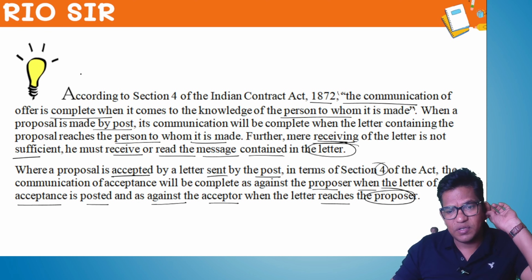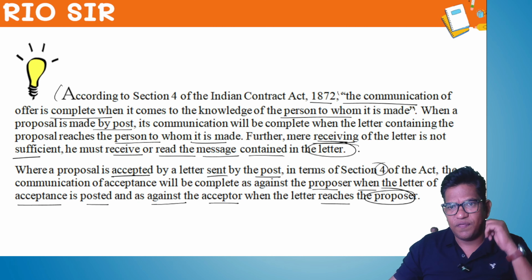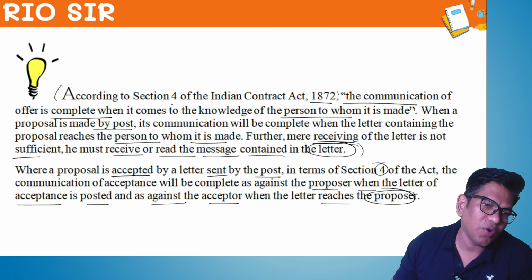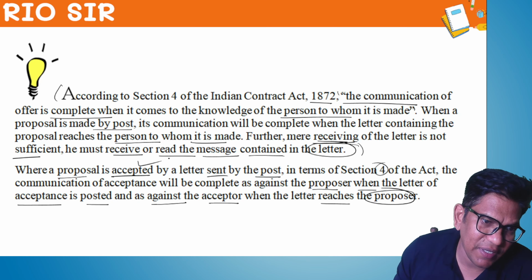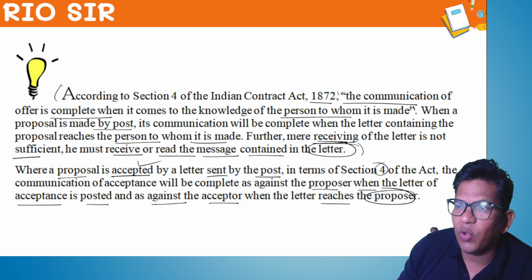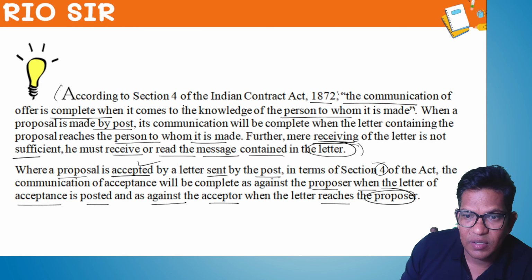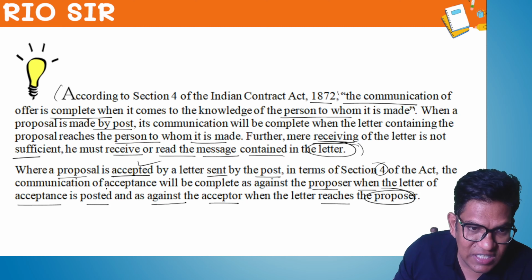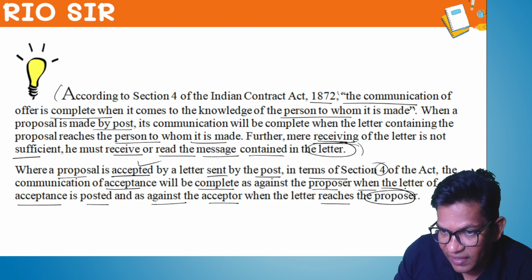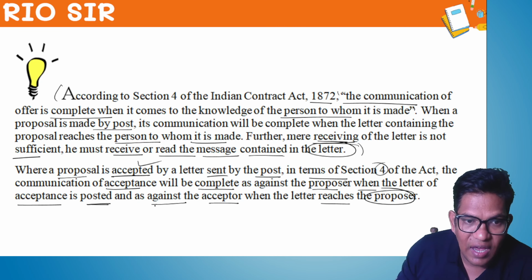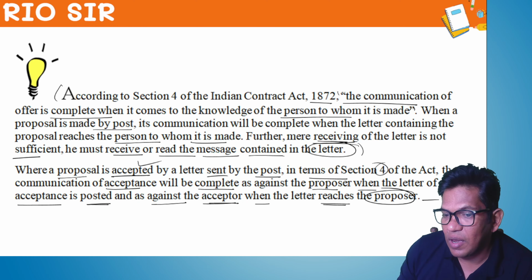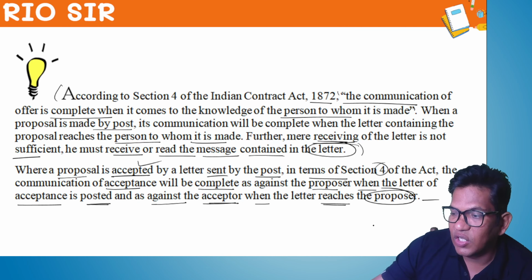So, first point understood? Now, where the proposal is accepted, when the offer is sent, got it? Now we are looking at the acceptance of the proposal. The communication of acceptance will be completed as against the proposer when the letter of acceptance is posted, and as against the acceptor when the letter reaches the proposer. Got it?